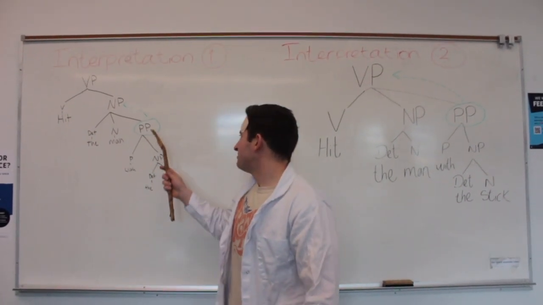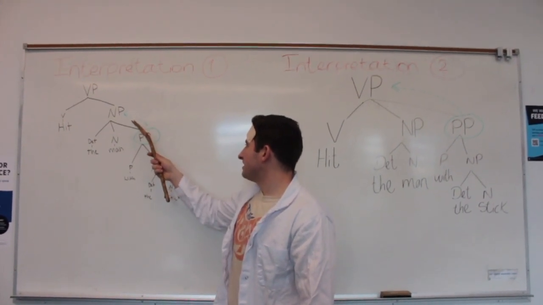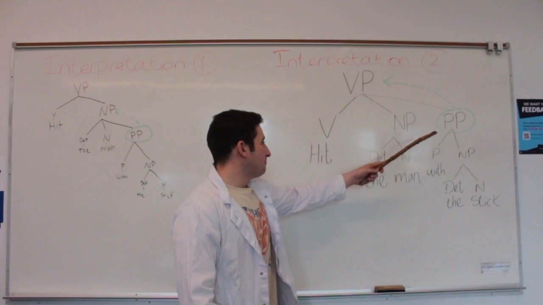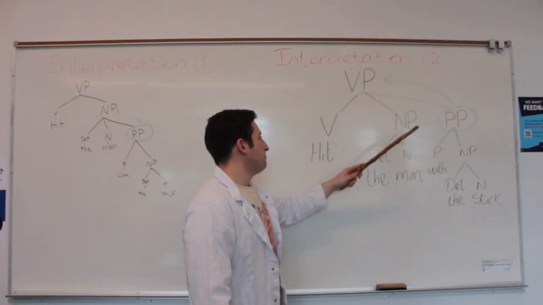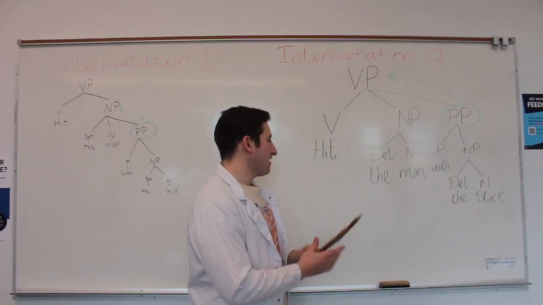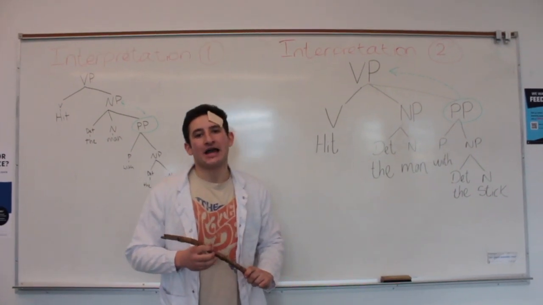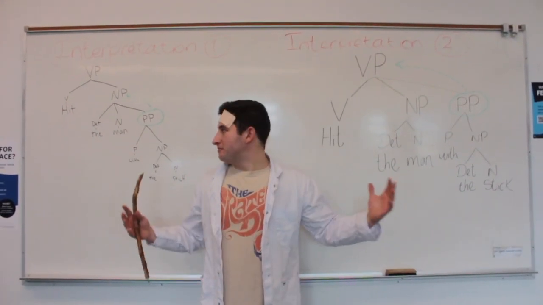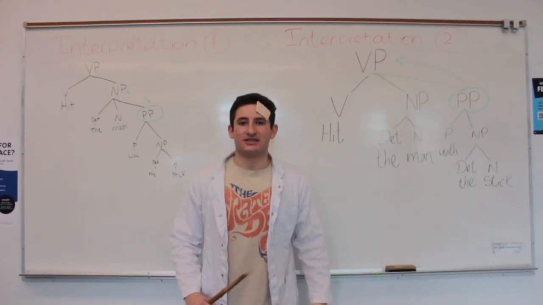This happened because the prepositional phrase in this sentence is attached to the noun phrase, making this into one constituent, while on the other hand, the prepositional phrase is attached to the verb phrase here, making this into 2 separate constituents. This is a classic issue for AI, because they don't know how to interpret the structure of the sentence, providing 2 ambiguous interpretations.